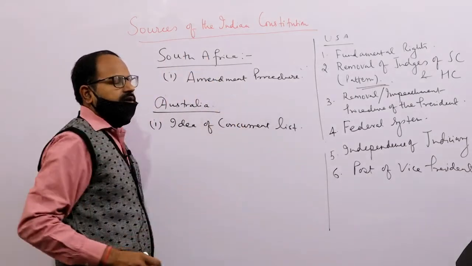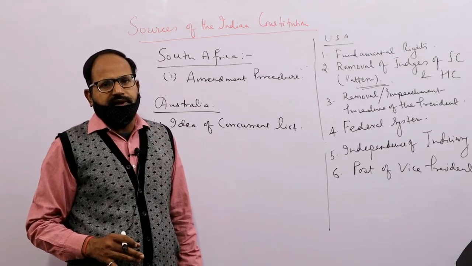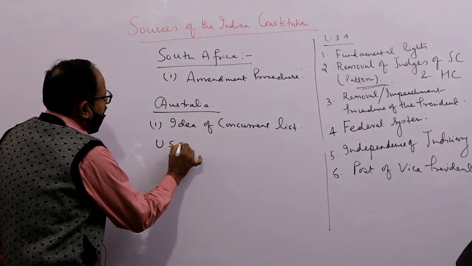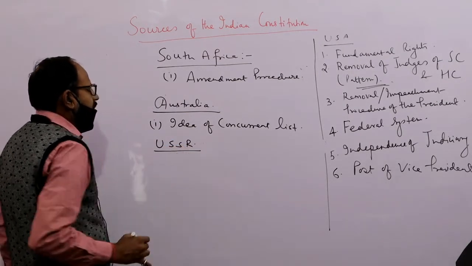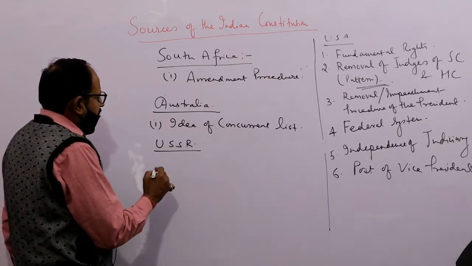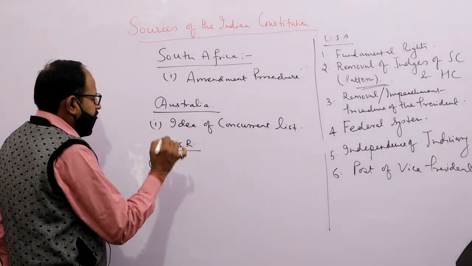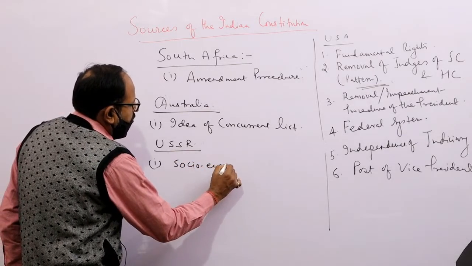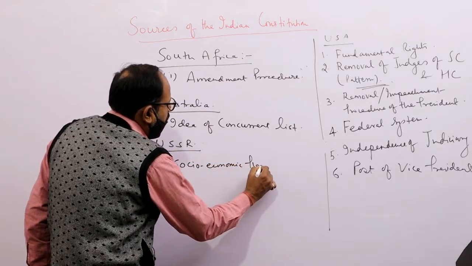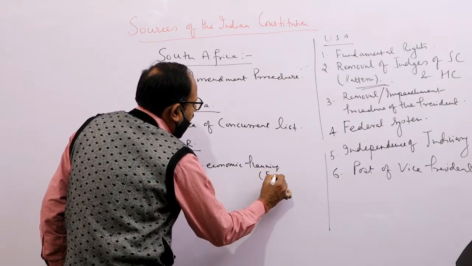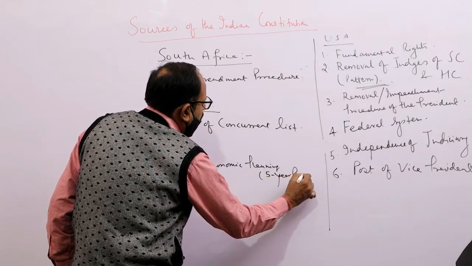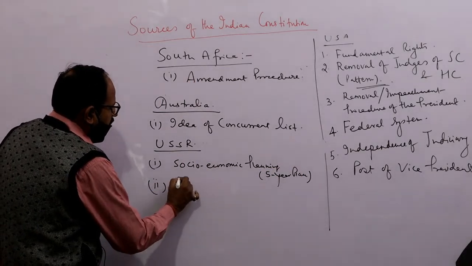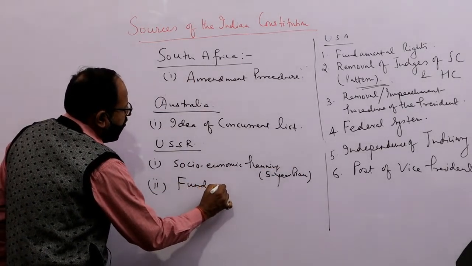And this we have taken from the Constitution of Australia. Next is USSR. From USSR we have taken the concept of socio-economic planning, a 5-year plan, and most importantly, fundamental duties.